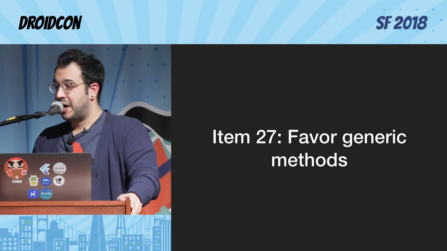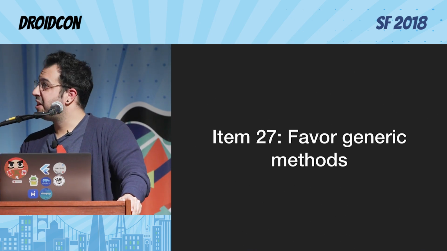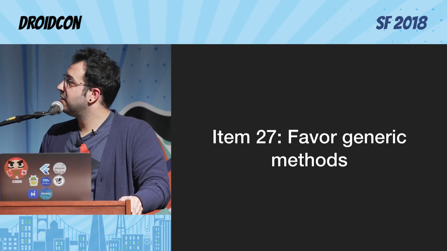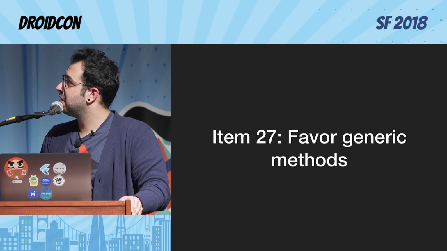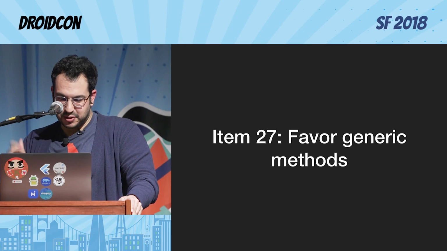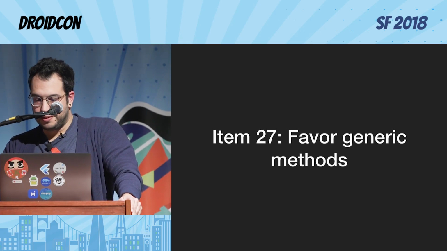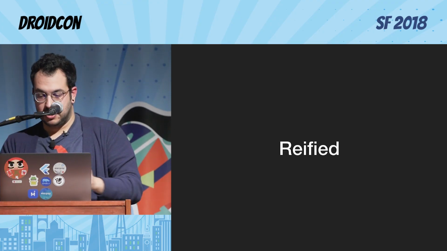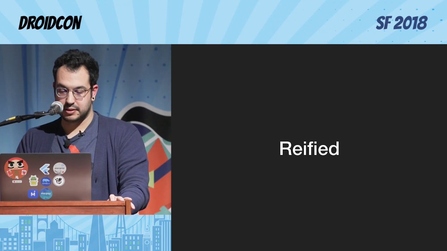There is actually one chapter only about generics in Effective Java, because they are complicated. It took me many, many years to understand anything, especially the wildcards. We'll talk later about this. So favor generic methods. We have this thing in Kotlin called reified. That is wonderful, and you cannot do this in Java.